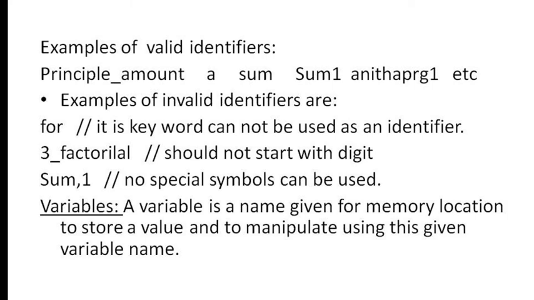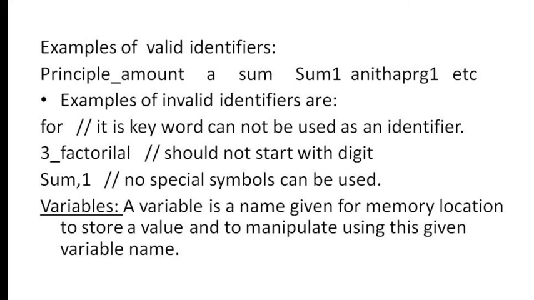Next, variables. We will discuss what actually variables are. Variables are nothing but names given for memory locations. The computer system has thousands of bytes of memory locations. I have to use the free memory locations. How to use them? Without a name, I cannot use the memory location.